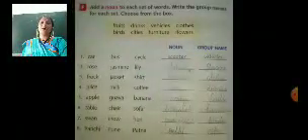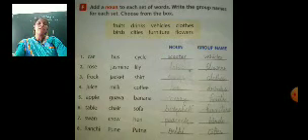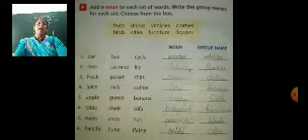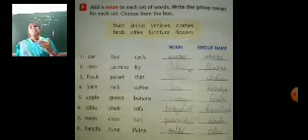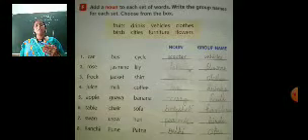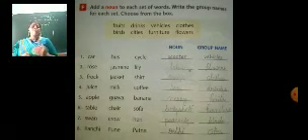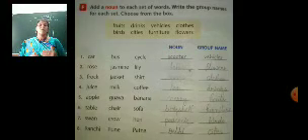Okay, yes sir. So now move to the next chapter. Add a noun to each set of words. Write the group names for each set. Choose from the box. This is the set of words, and there we have to write the name of the noun and the group of the noun. Write the group name for each set. Choose from the box.